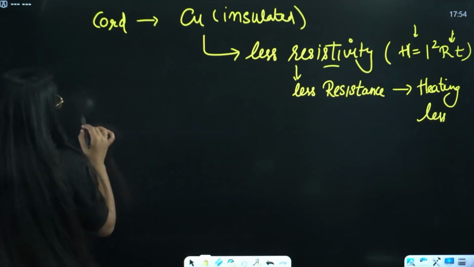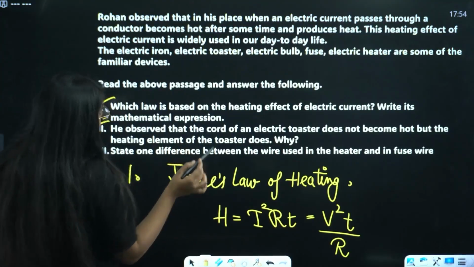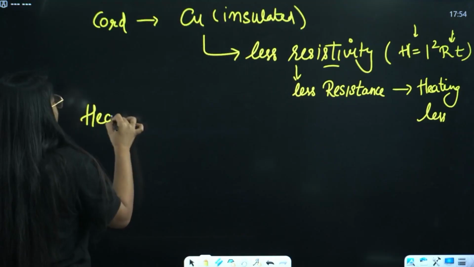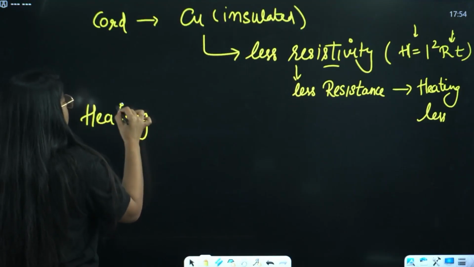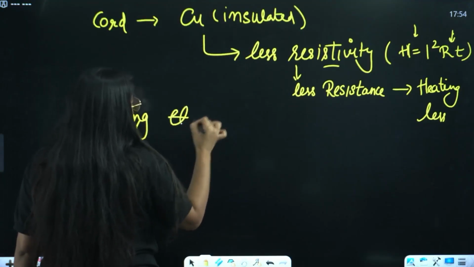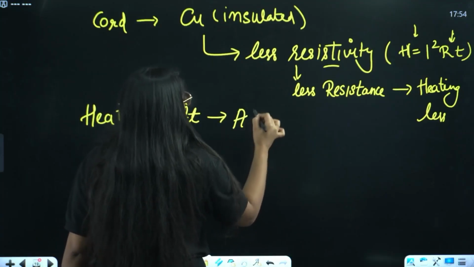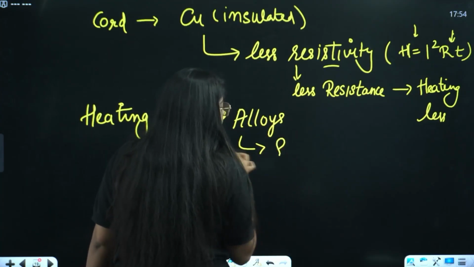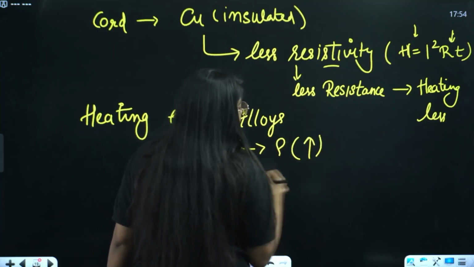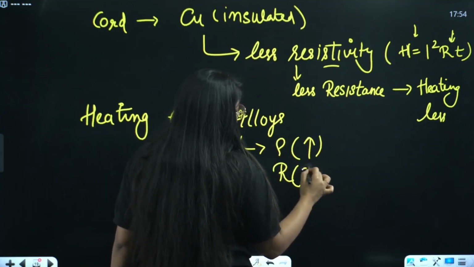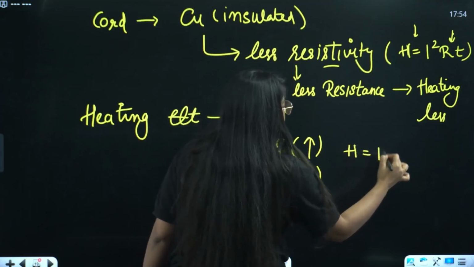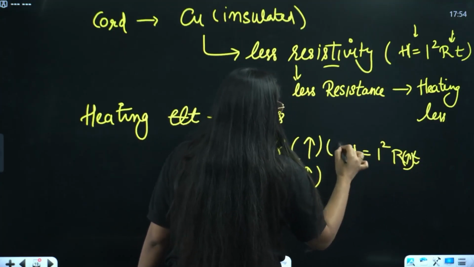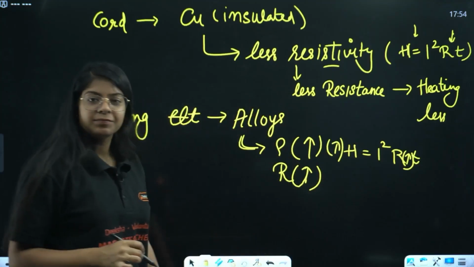Done. Next, the rod. What they have asked, the heating element. For heating element, we use alloys. Now, resistivity of these alloys is very high. That means resistance is very high, and H equals I squared R into T. If resistance is high, heating will also be high.